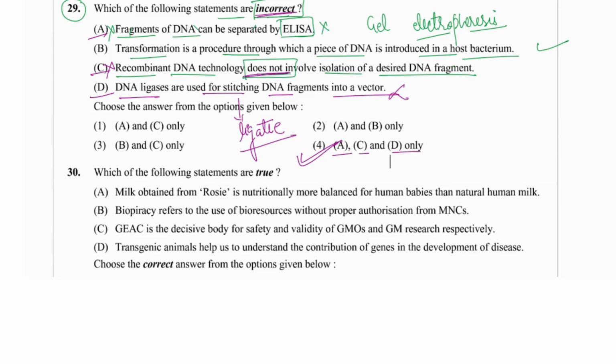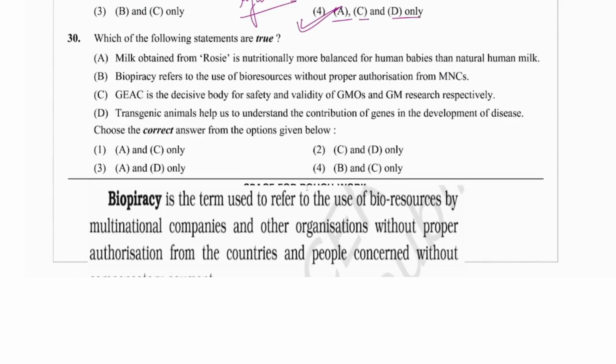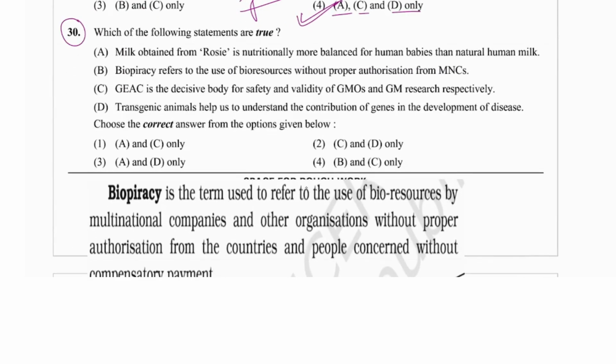Now let's see the next question, number 30. Which of the following statements are true? We have to find out the correct statement. Choose the correct answer from the options given below. The first statement is that milk obtained from the rosy is nutritionally more balanced for human babies than the natural milk, meaning colostrum. Is that correct?